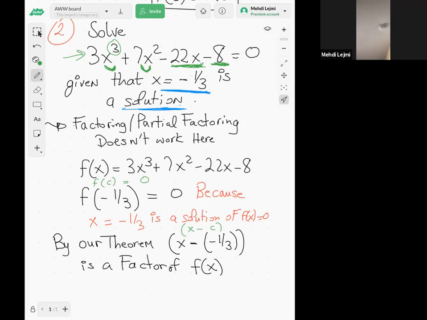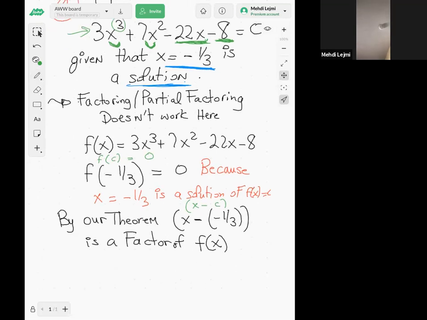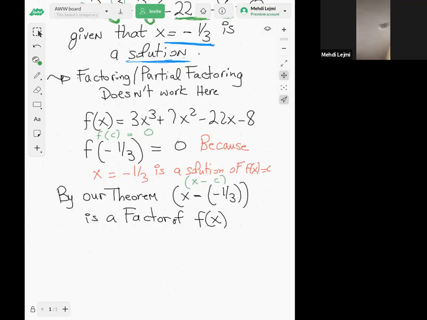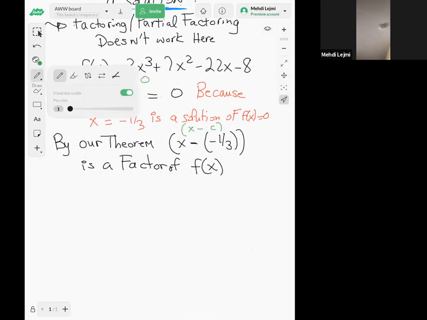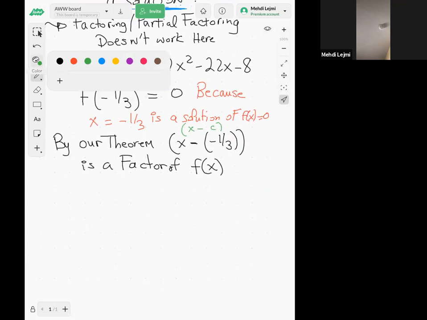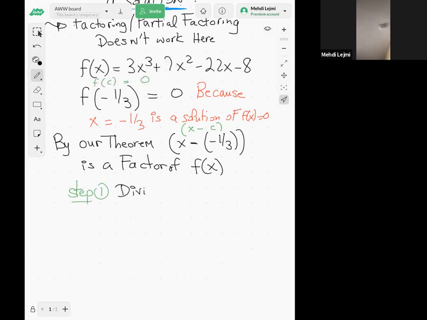So how do we solve such a problem? Well, there are two steps. Step one, we're going to divide f of x by x minus c. Again, my c is negative 1/3.